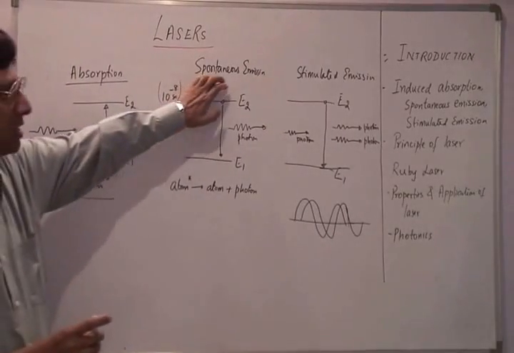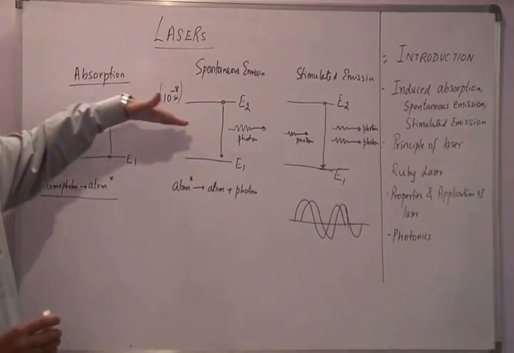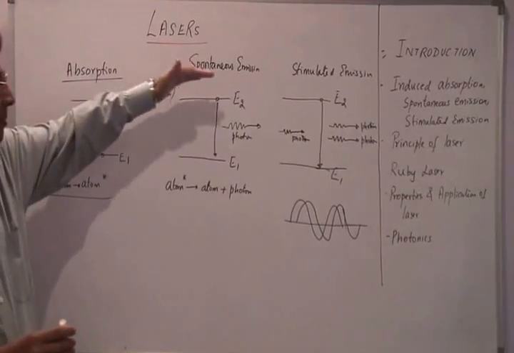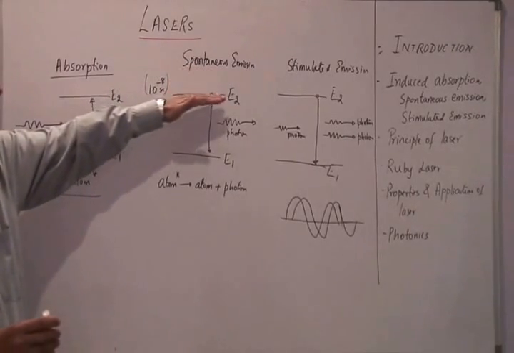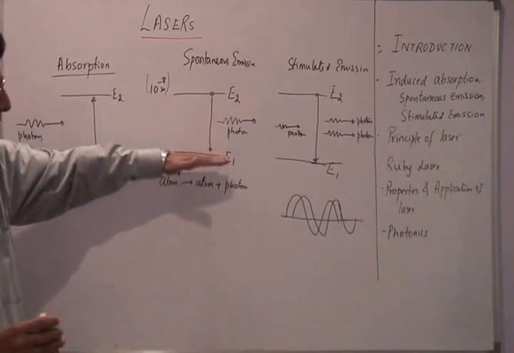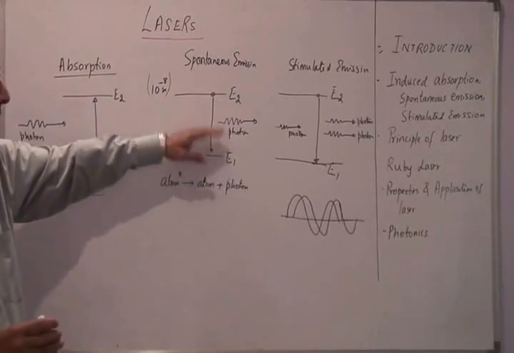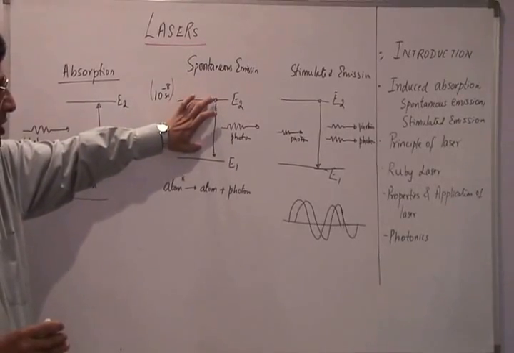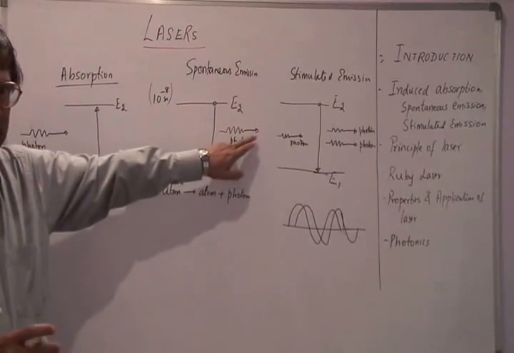A spontaneous emission does not require a photon to be incident on the atom. Spontaneous emission occurs when an atom at a higher level moves to a lower energy level, with the difference in energy being given out in terms of a photon.